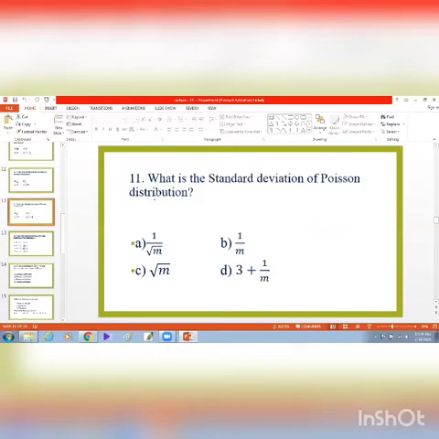Now, question number 11. What is the standard deviation of Poisson distribution? We know standard deviation is the positive square root of variance, and in a Poisson distribution there is only one parameter which is m. We know mean, variance and parameter of Poisson distribution are same, so the standard deviation is the square root of variance. Since normally the parameter of Poisson distribution is denoted by small m, variance is m. So its standard deviation must be square root m. So the correct answer is C, that is square root m.